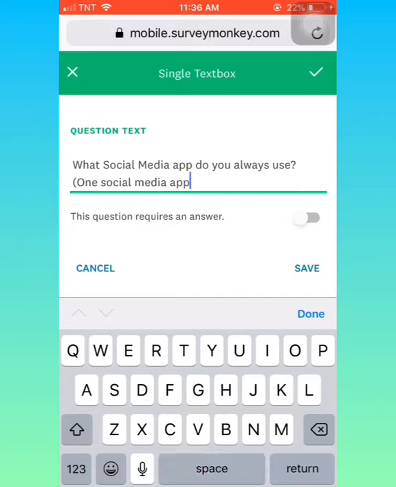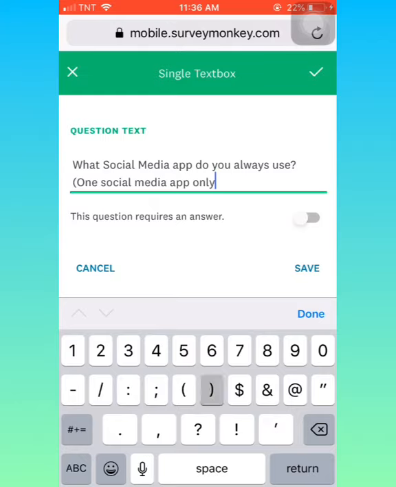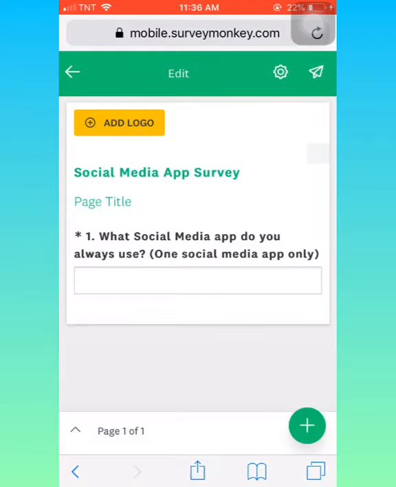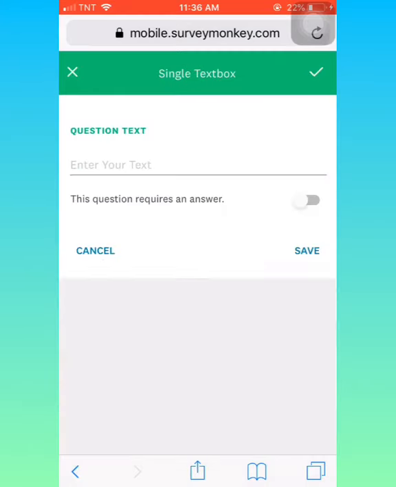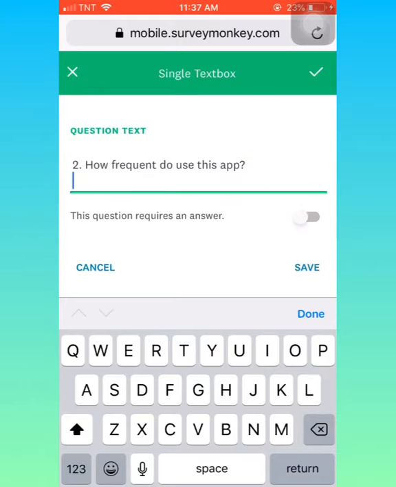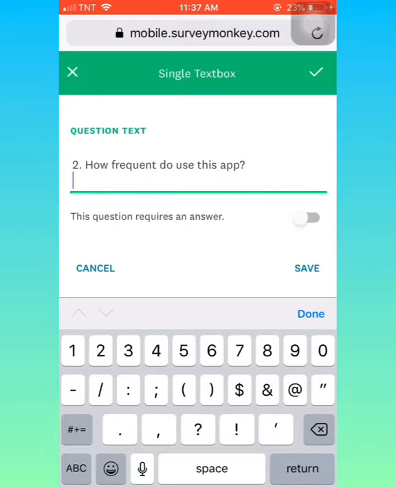So you have also an option if you want to require an answer, and if you want to require an answer, just slide that button and then click save. So that is my question number 1, and then I choose text again for my question number 2, and number 2 is how frequent do you use this app? And then slide that again to require an answer and then click save.